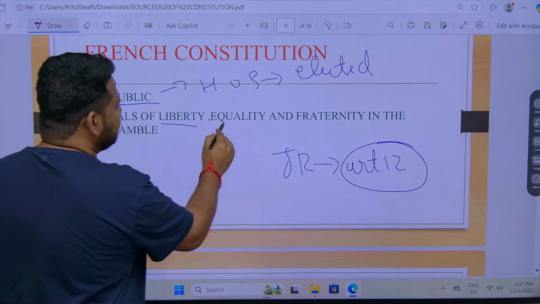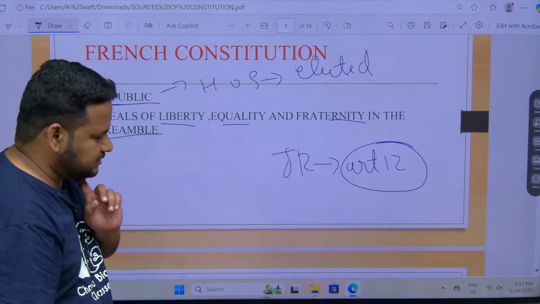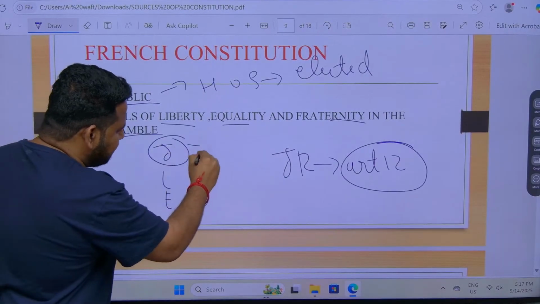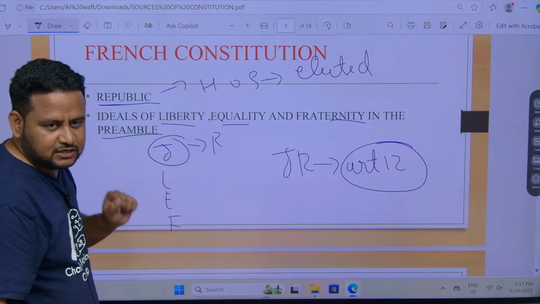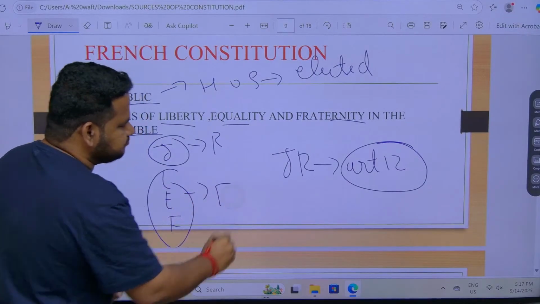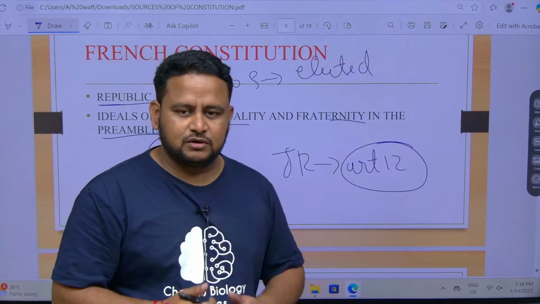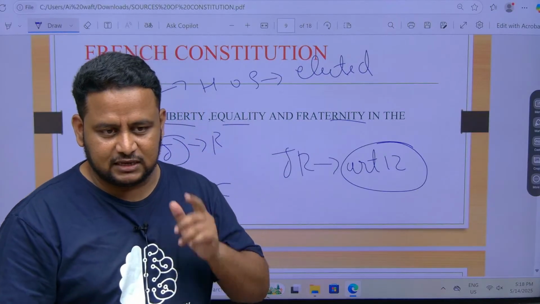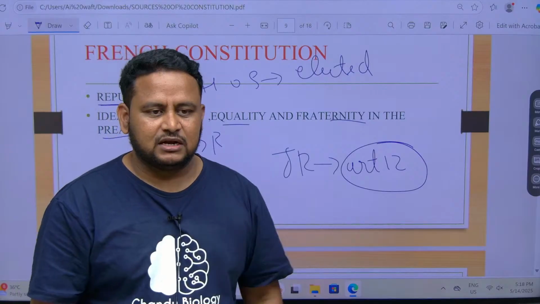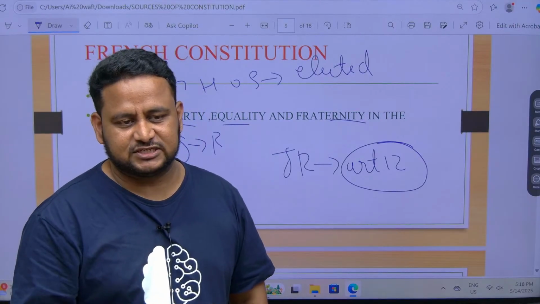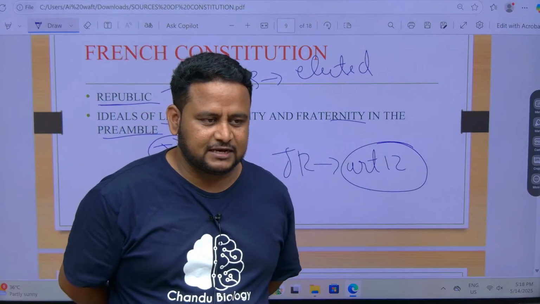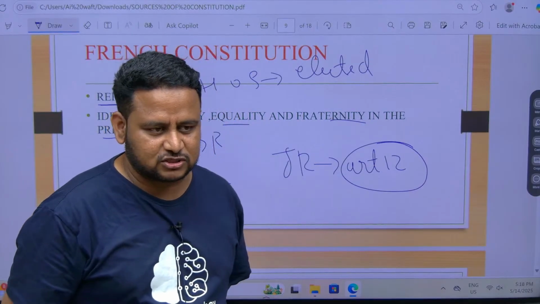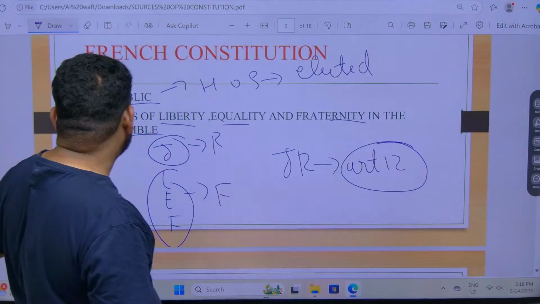Next, ideals of liberty, equality, fraternity in the preamble. See, I told you justice, liberty, equality, fraternity. This is in the preamble. Justice is from Russia. Liberty, equality, fraternity is from France. Like this you remember. Justice, social, economic and political: whenever I say justice, remember Russia. Liberty, equality, fraternity, remember France. So France gives republic and also liberty, equality, fraternity. Justice is from Russia. Got it? Russia also gives fundamental duties. That's it. Let us move to the next one.